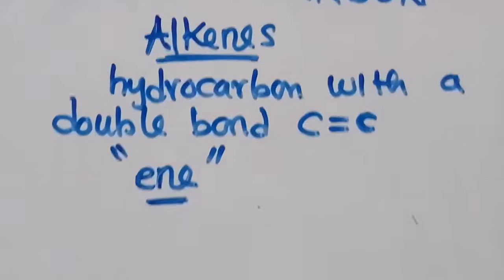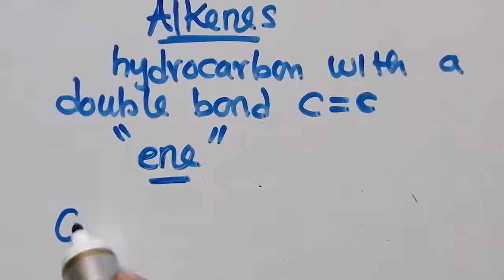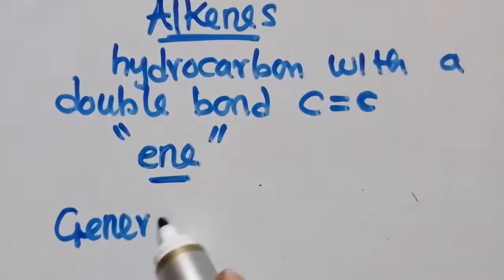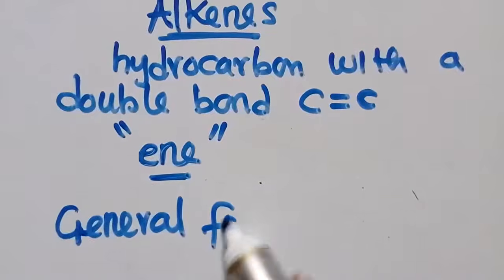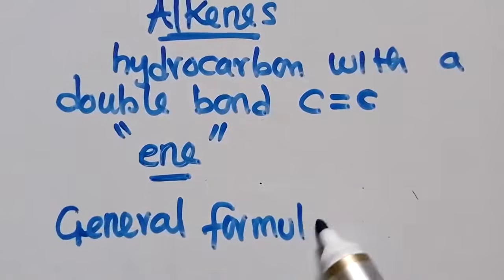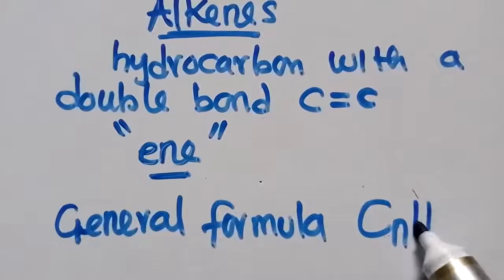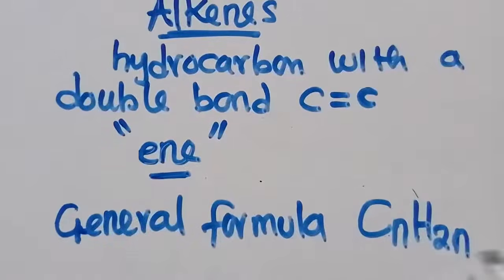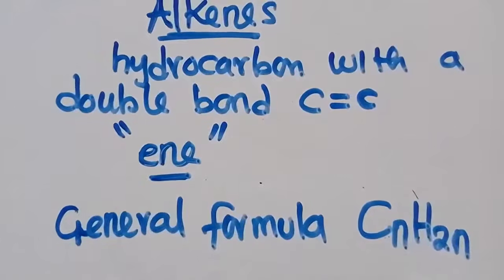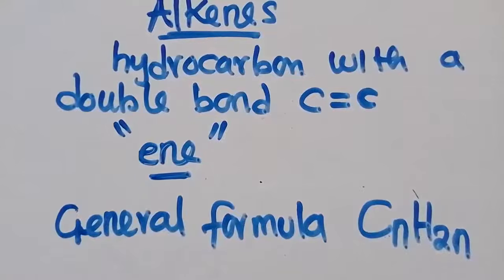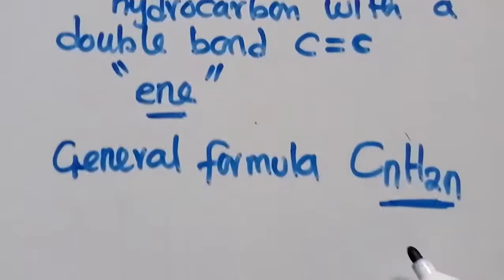Then they also have a general formula. So what's the general formula? They have a general formula also. So even these have a general formula. What's the general formula? CnH2n, like this. This is the general formula that you need to know. So this general formula is for what? Alkenes.